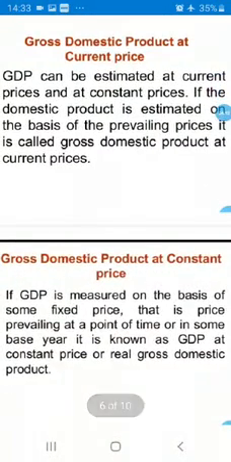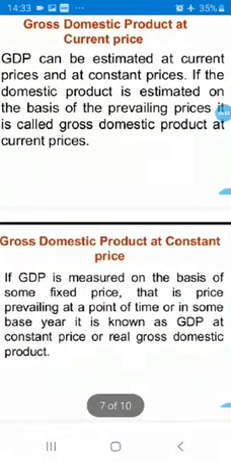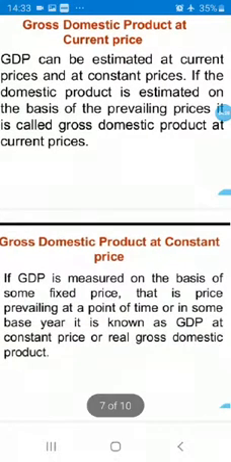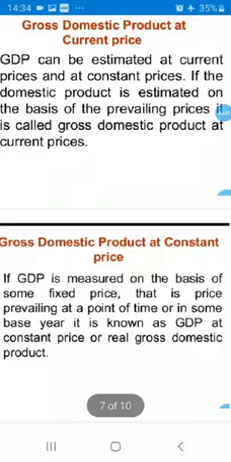Now gross domestic product at constant price means if GDP is measured on the basis of some fixed price or constant price, that is, price prevailing at some point of time or in some base year, it is known as GDP at constant price or real gross domestic product. What is the concept of constant and current?